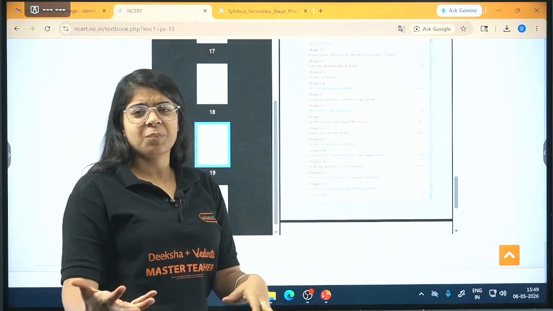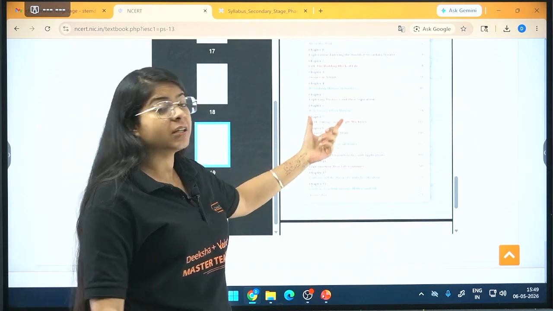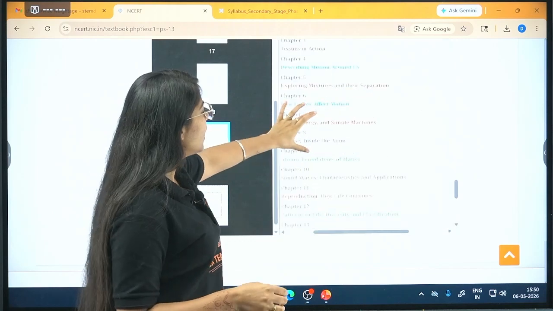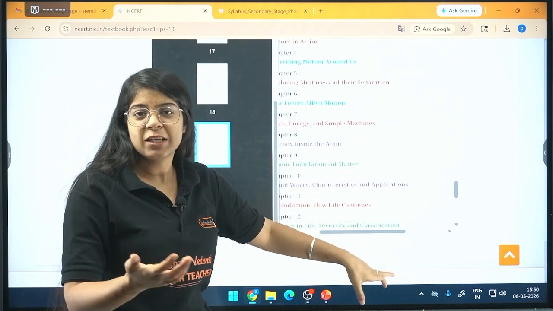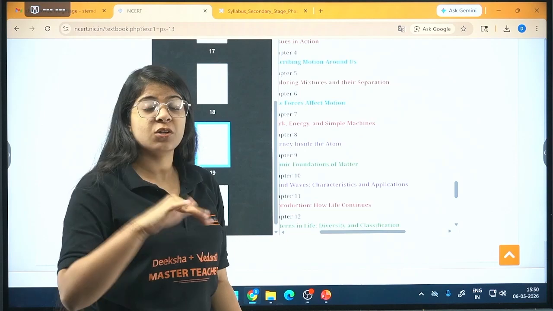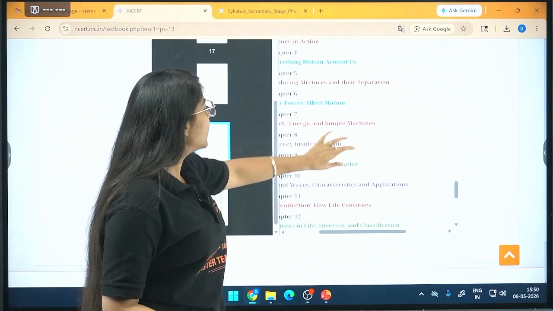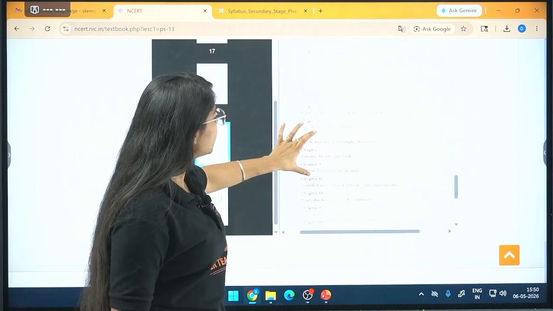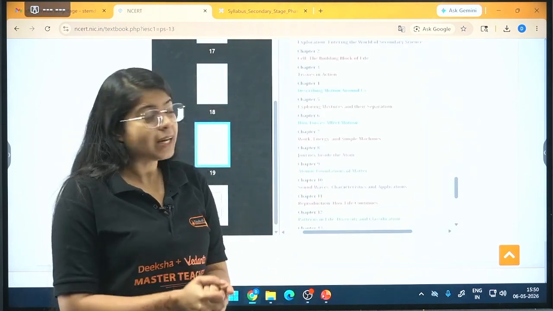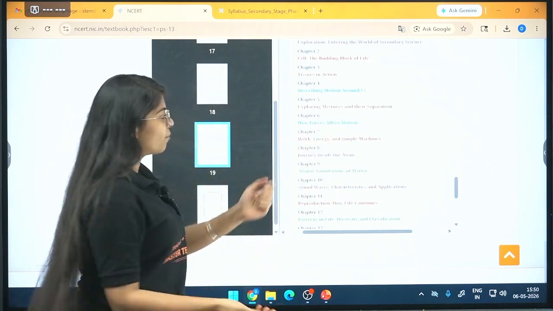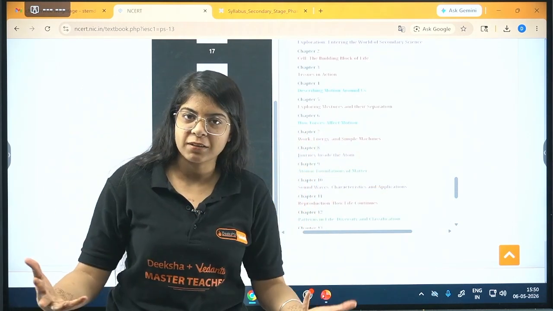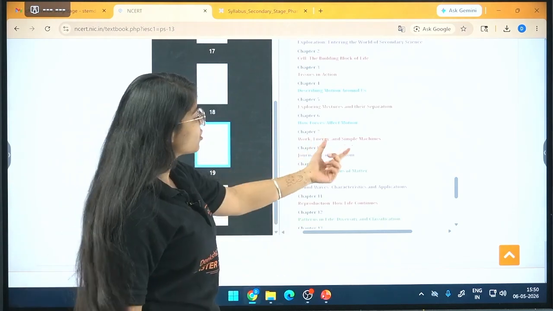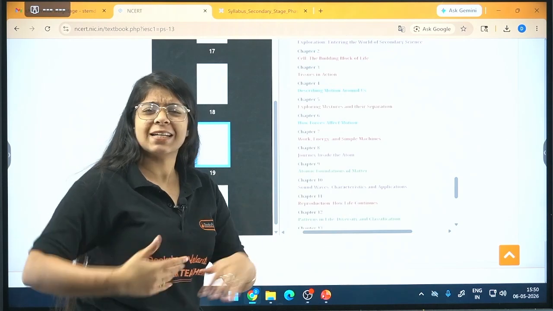Earlier we did have a chapter on forces, and that is the same. Then Work, Energy and Simple Machines. Now they have added the simple machines topic. We all know that they have added the pulley system, the inclined plane, all those topics that you will use in your JEE Mains examinations as well. Then the next chapter is again chemistry, that is Journey Inside the Atom, then Atomic Foundations of Matter. Earlier the matter chapter used to come before and the atom chapter after, but every matter is made up of atoms. That's very basic, so first you should study atom and then matter. So NCERT has corrected it now.